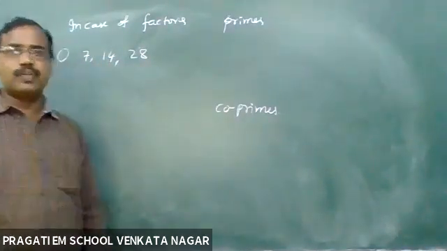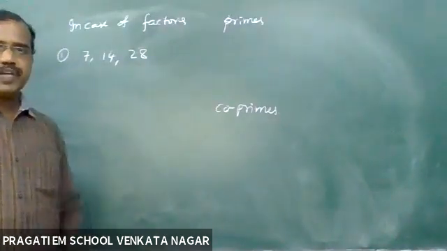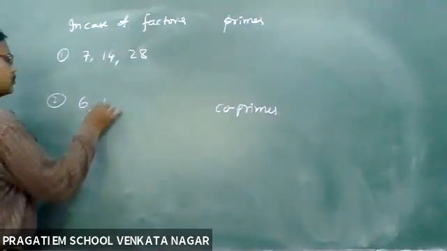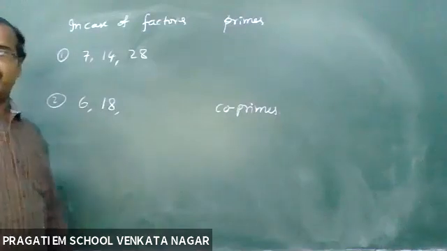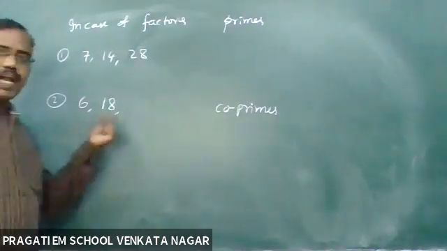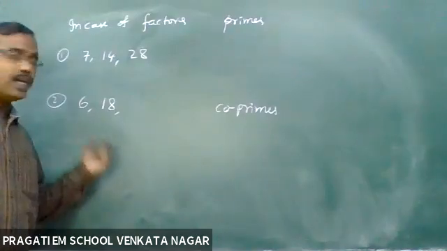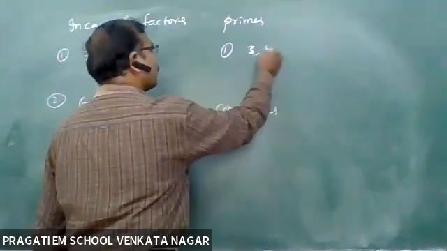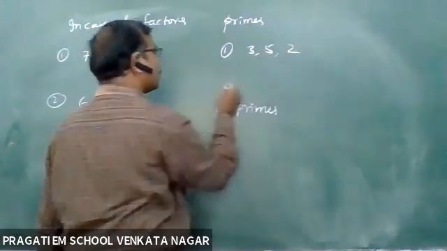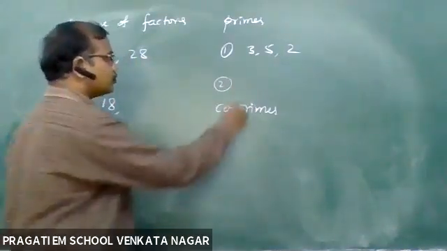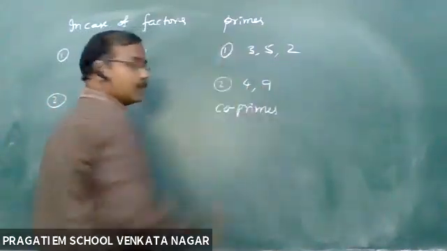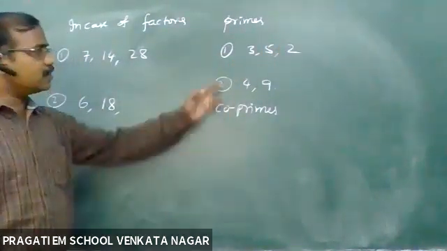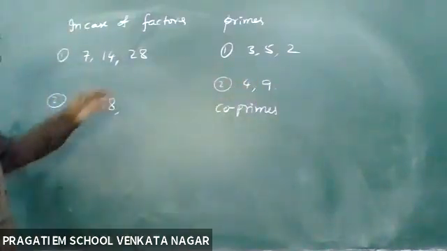Find the LCM of 6 and 18. Find the LCM of 3, 5, 2. Find the LCM of 4 and 9. So, finding the LCM.